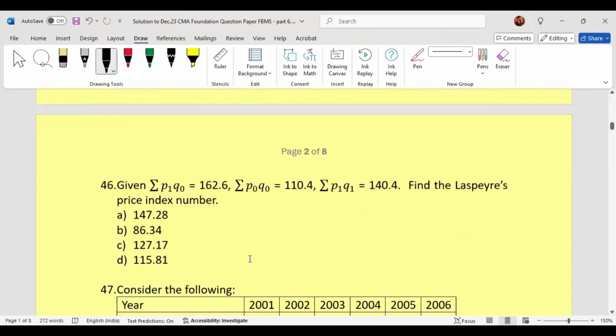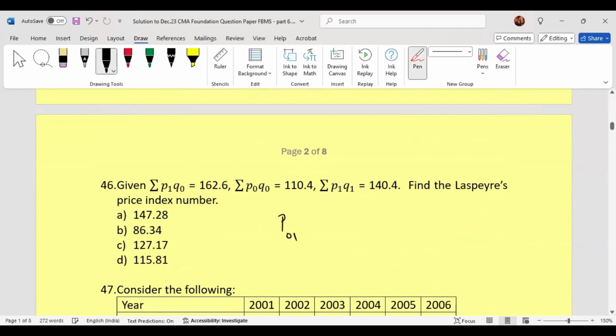Let us move on to the next one. Given summation P1 Q naught is 162.6, summation P naught Q naught is 110.4, summation P1 Q1 is 140.4. We need to find the Laspeyres price index number.